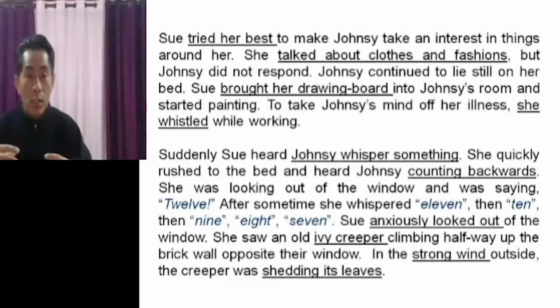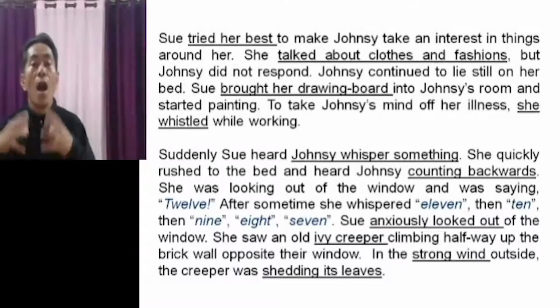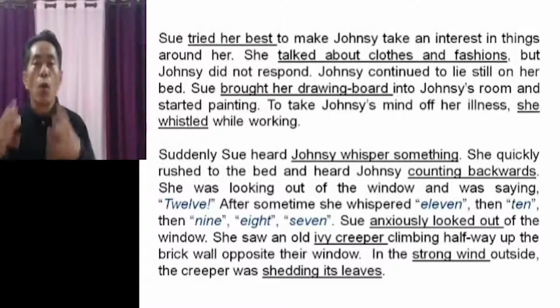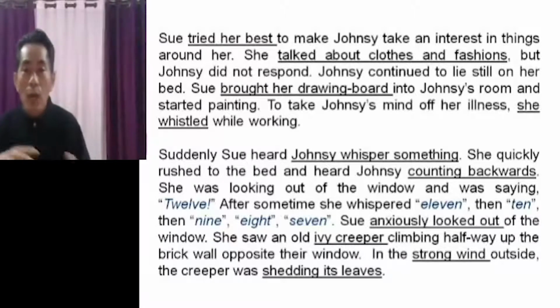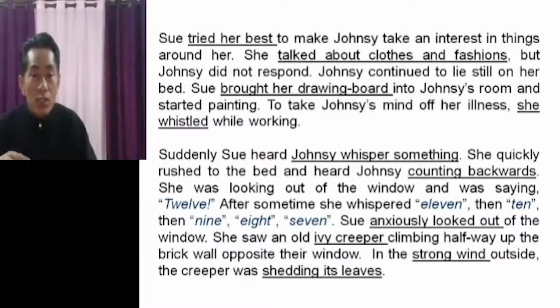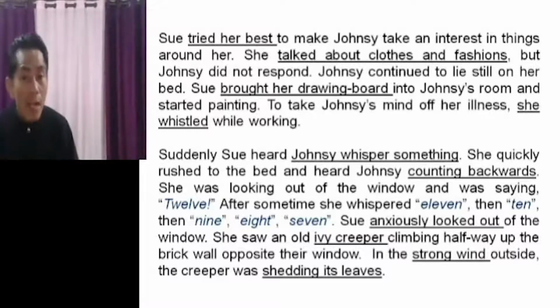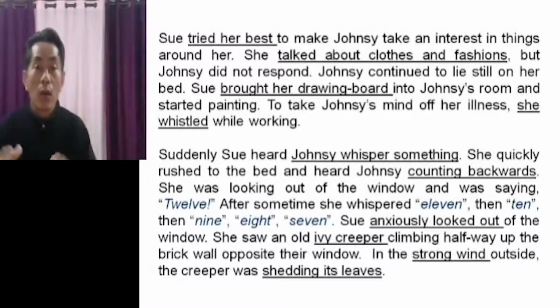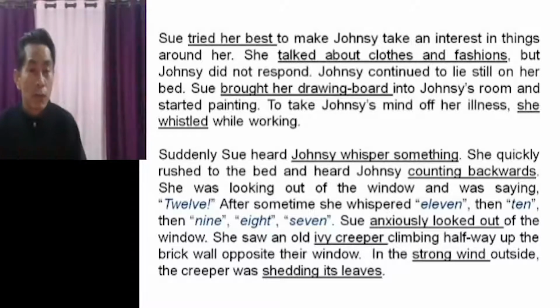In the strong wind outside, the creeper was shedding its leaves. So that plant was taking out its leaves one by one. Why? Because there was a strong wind outside. So obviously the leaves will fall down. So the leaves were falling.